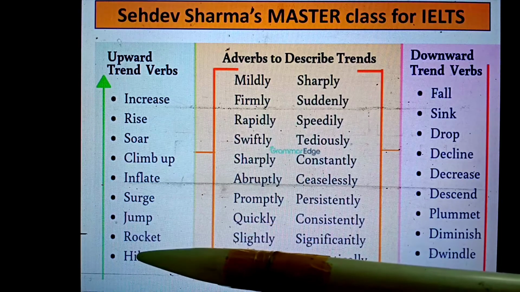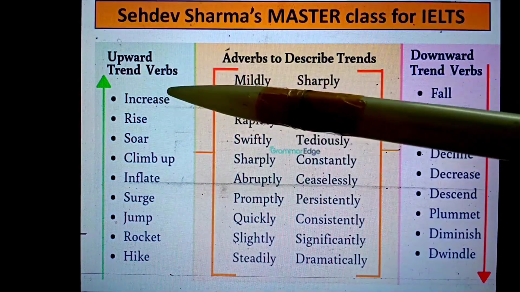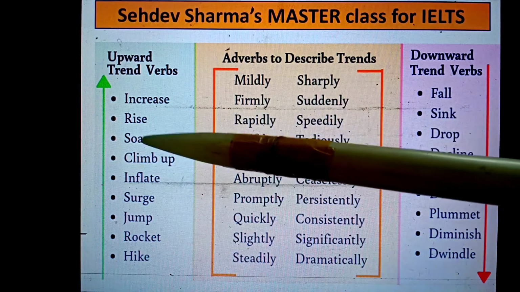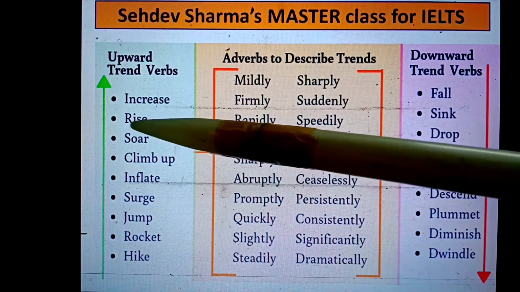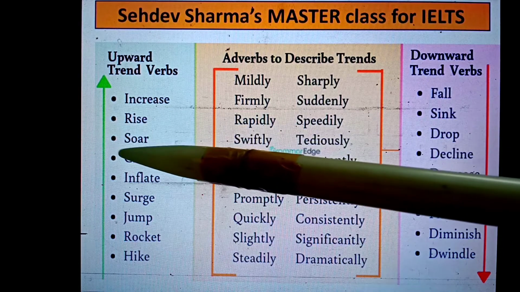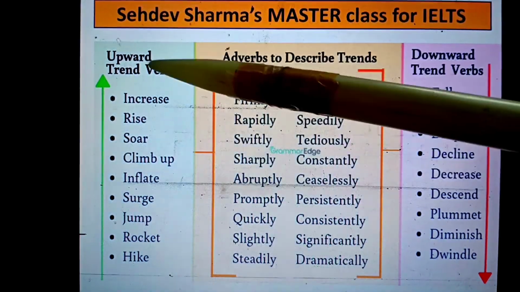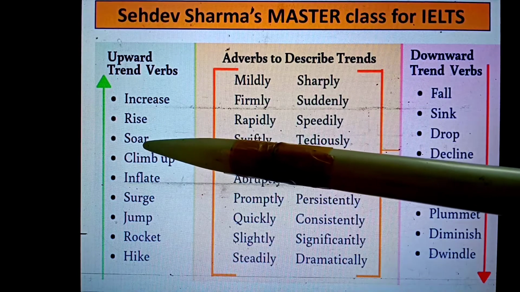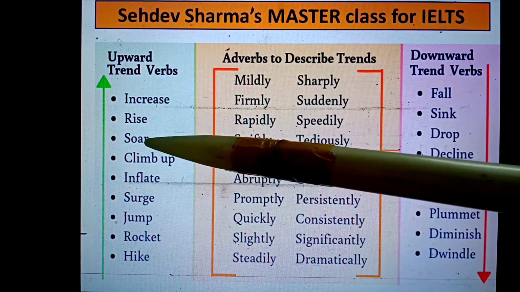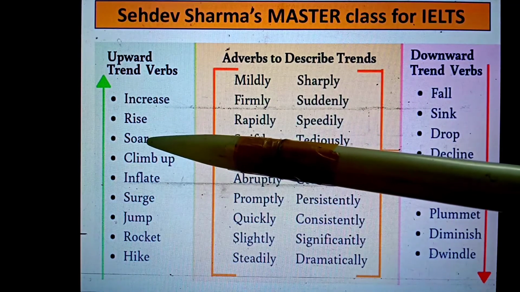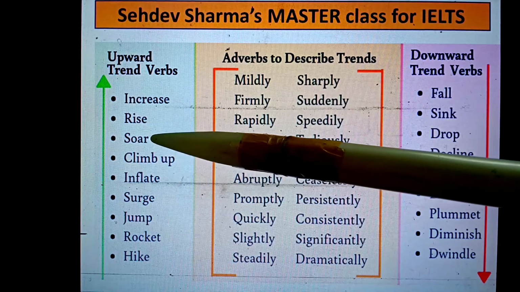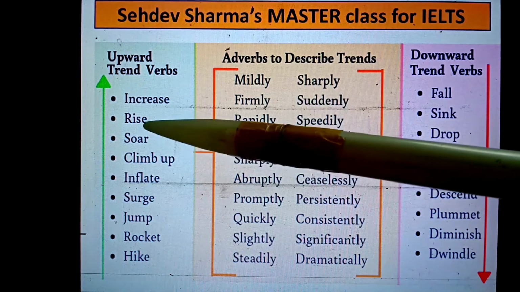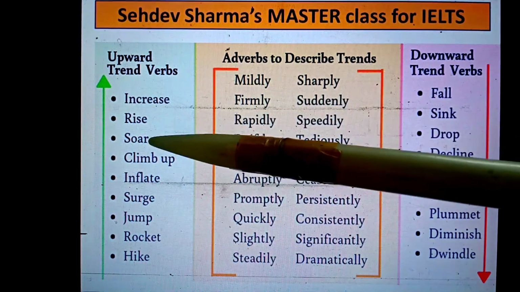I never recommend my students to use increase. No. Rise, no. Soar, 101%. Please write in your notebooks. The word soar is to be written. Okay, if the trend is upward, yes. It can be substantially soaring, or steeply soaring, or averagely soaring. That depends upon the last slide which we have discussed. We have to check the angle, we have to check the trend, and then accordingly we use the adverb for this.